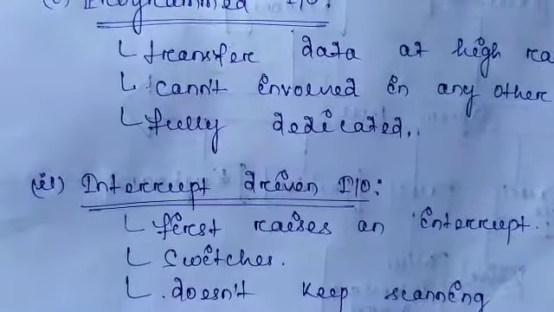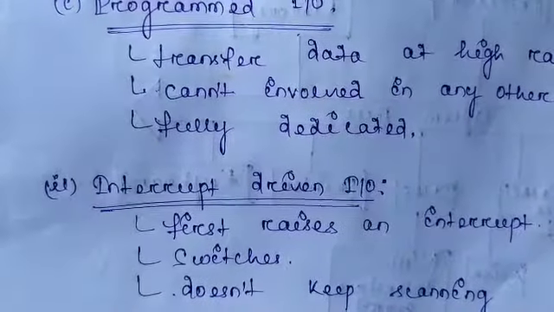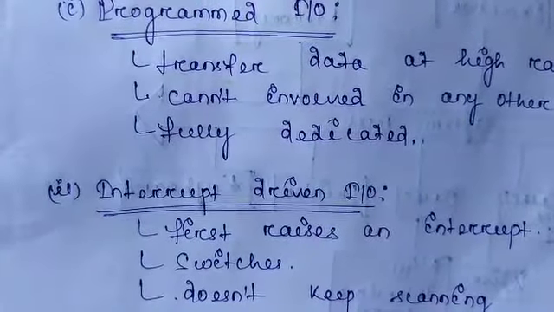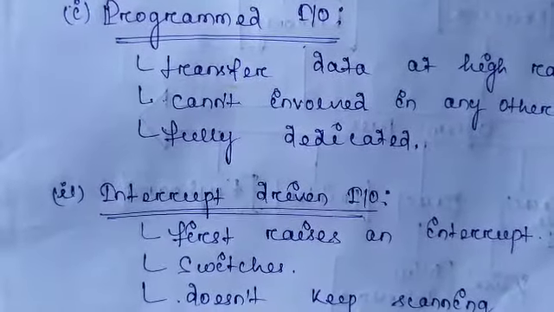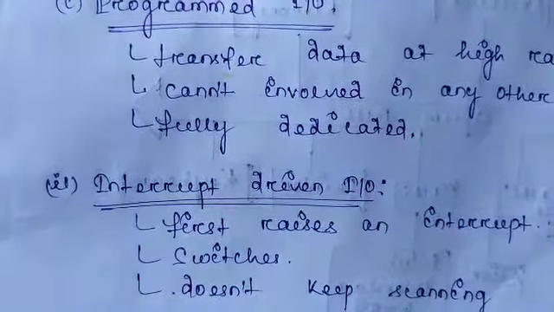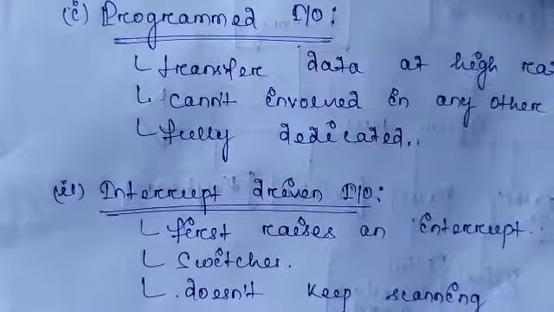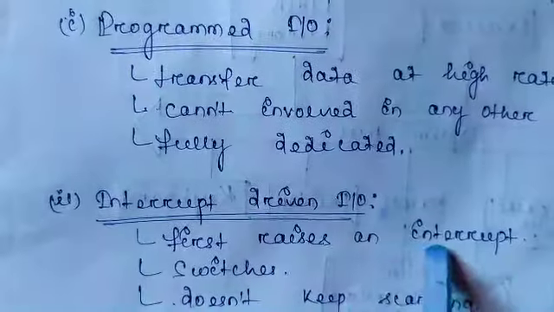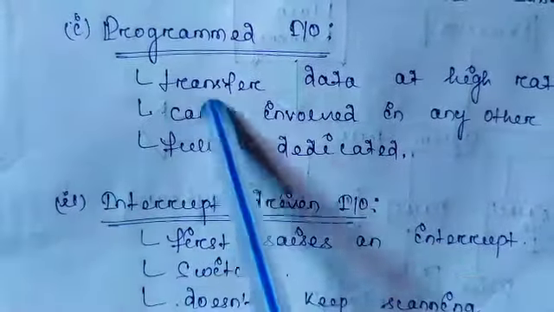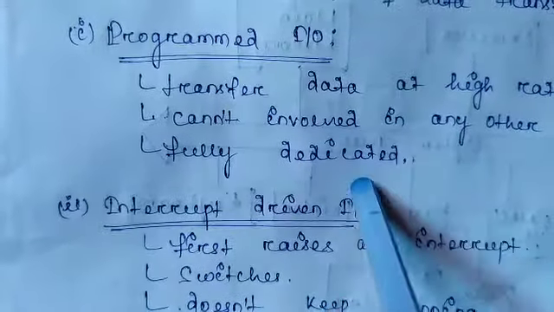But in interrupt driven I/O it does not scan to see whether any device wants to do data transfer with the memory or not. The difference is in these points. First, it raises an interrupt, but in programmed I/O it raises a request.